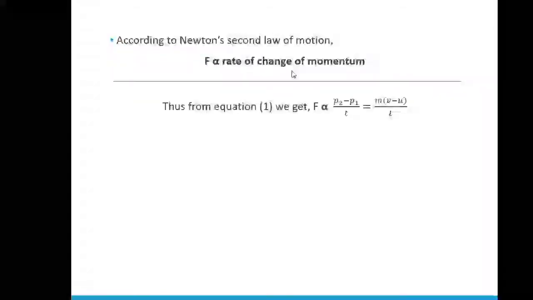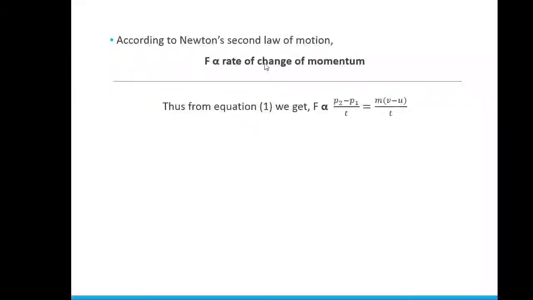Now, according to Newton's second law, force is directly proportional to the rate of change of momentum. Here this sign, the horizontal looking sign, is the proportionality sign. We say that force F is directly proportional to the rate of change of momentum. Expressing the same thing mathematically, we calculated the rate of change of momentum in the previous slide.